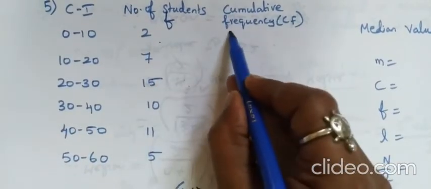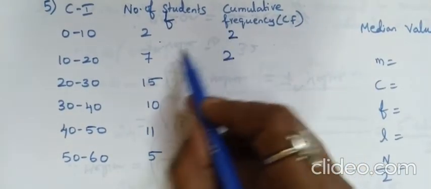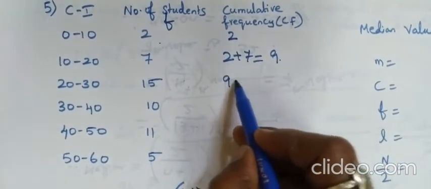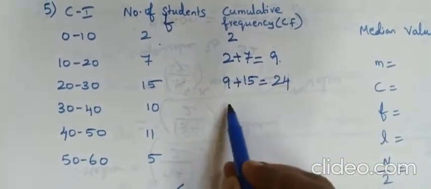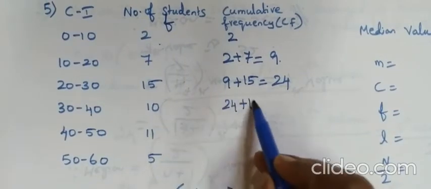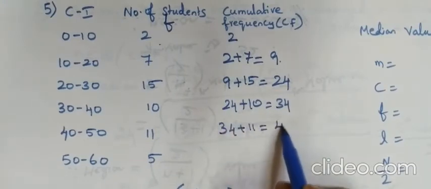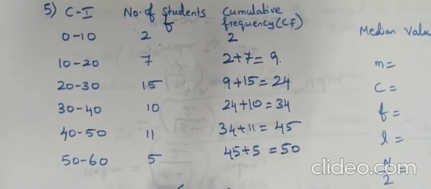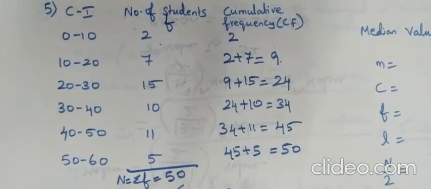First frequency is 2, so I am going to put it as it is. Second frequency is 7, so you have to write 2 plus 7, which is 9. The next frequency we have to add is 9 plus 15, which is 24. This 24 plus this frequency 10 is 34. 34 plus 11 is 45. 45 plus 5 is 50. So our summation F, N is nothing but summation F, which is 50. You can add and see the same 50 will come here also.